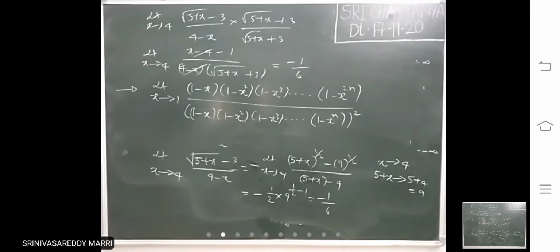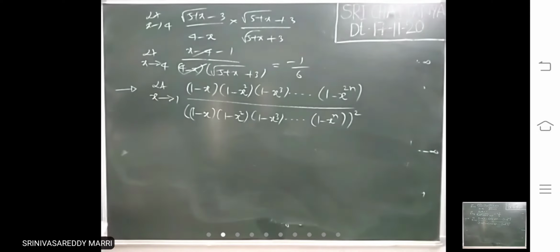Suppose this limit you have to evaluate. Look at this problem of how to apply the standard limit.